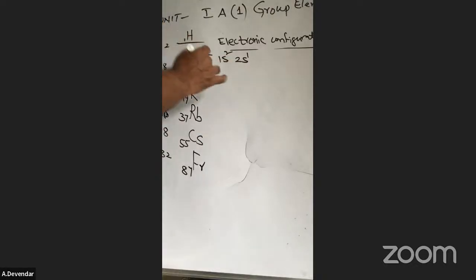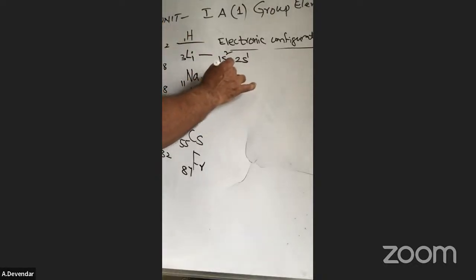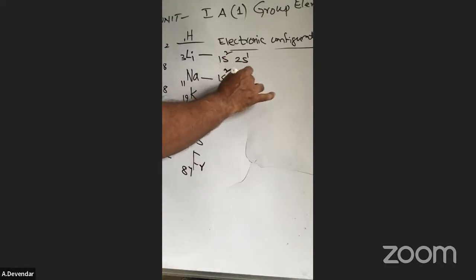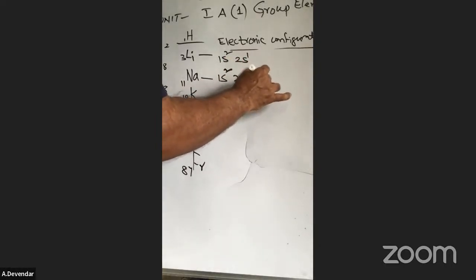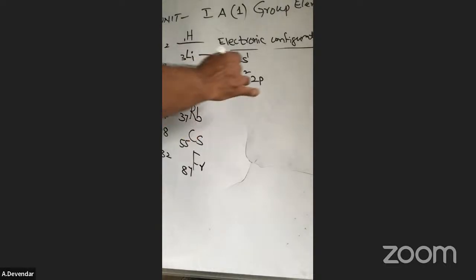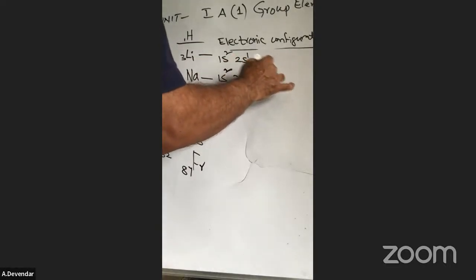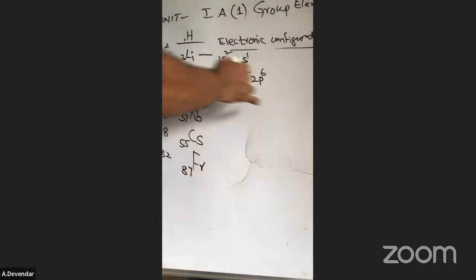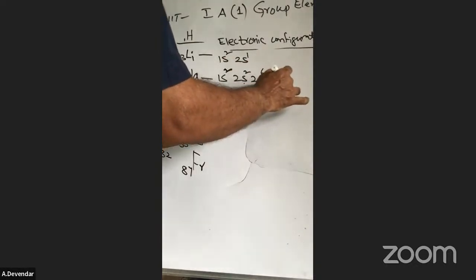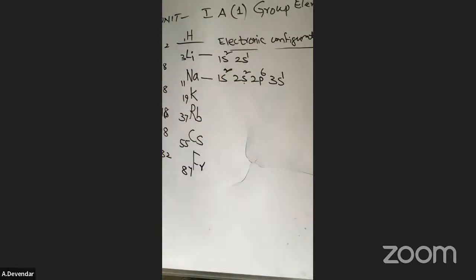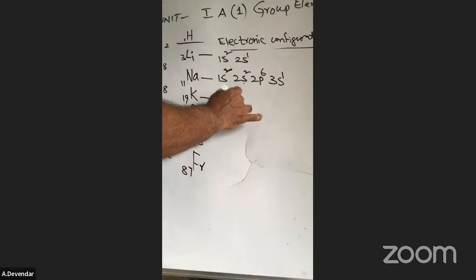Next, you have to write sodium. This is 1s2, 2s2, and in the second orbit you add the p, where 6 electrons are accommodated. So the total is 10 over, but 11 electrons are there. That will enter into the third orbit, that is 3s1. Similarly, potassium is 1s2, 2s2, 2p6,